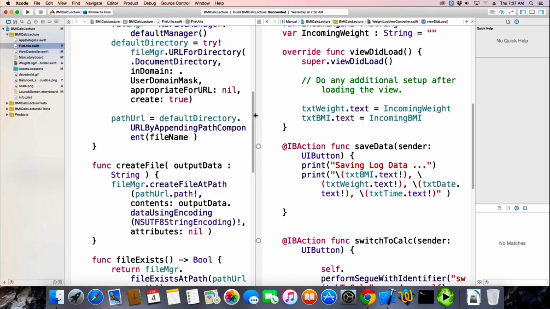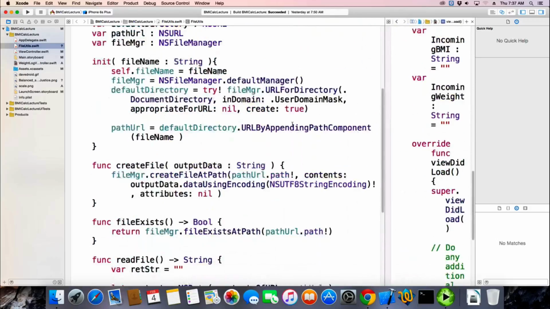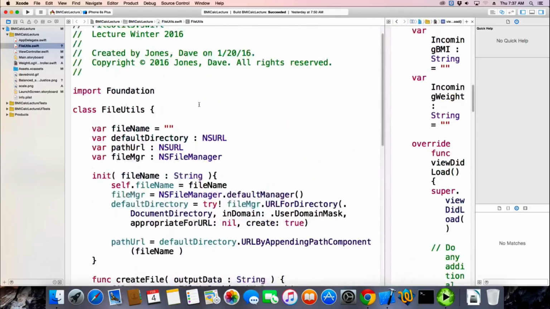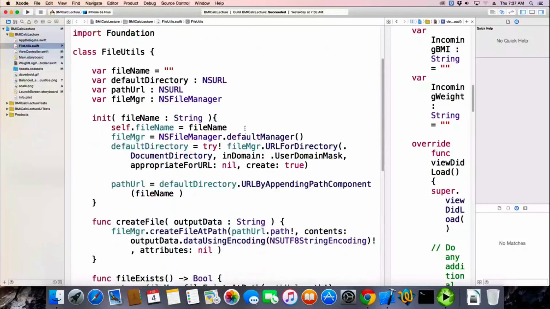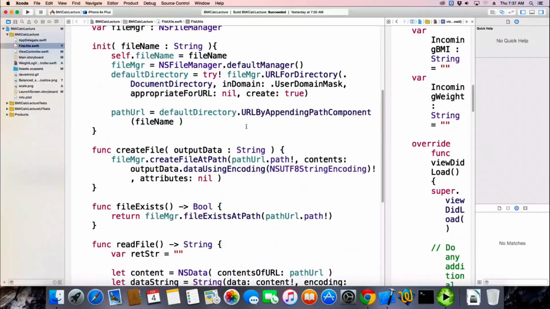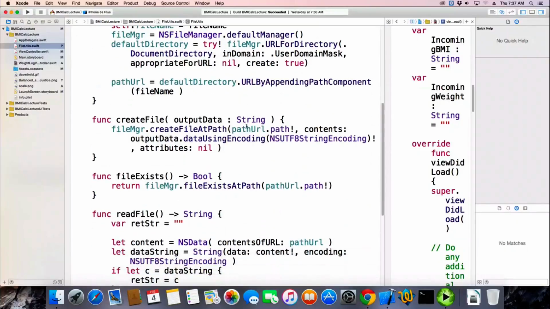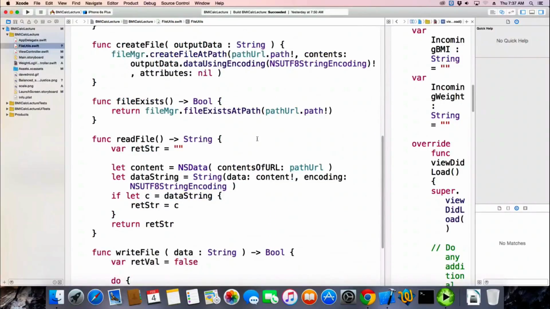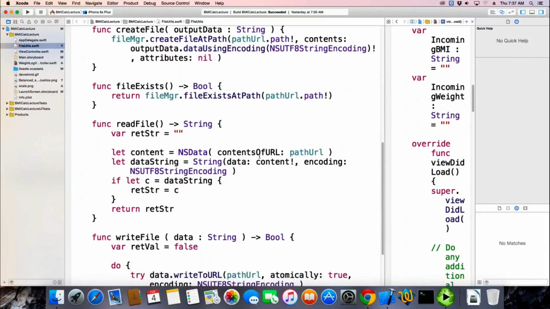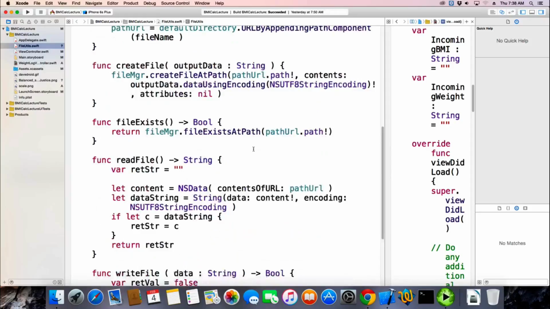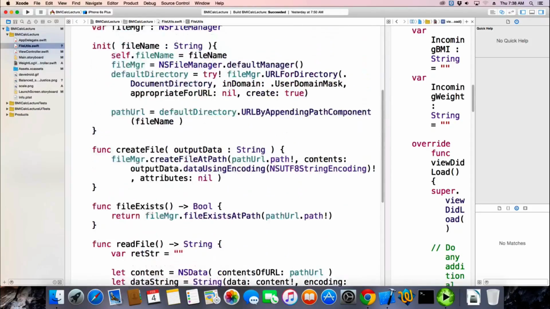All right. So yesterday we added a bunch of classes to this file utils that we wrote several weeks ago, because there's no way to append data with simple Swift functions. So we had to get into some of the Objective-C functions. So we wrote a,